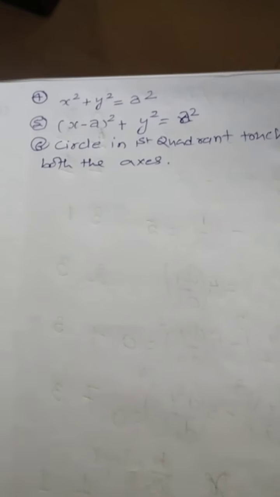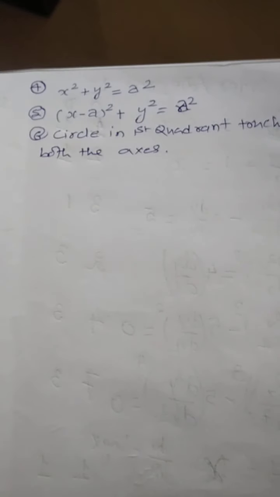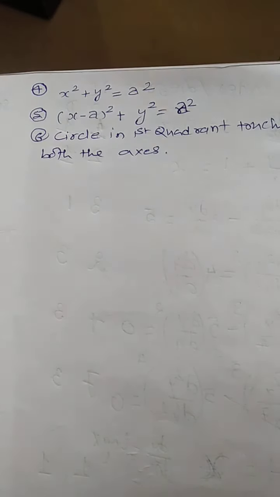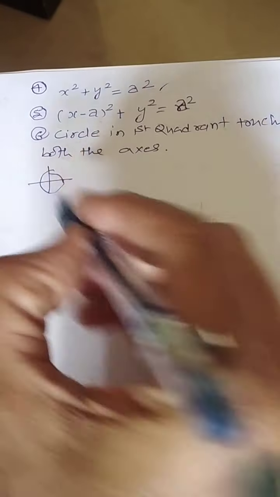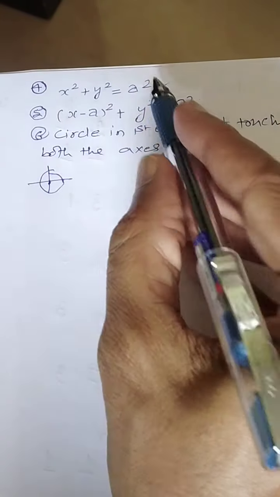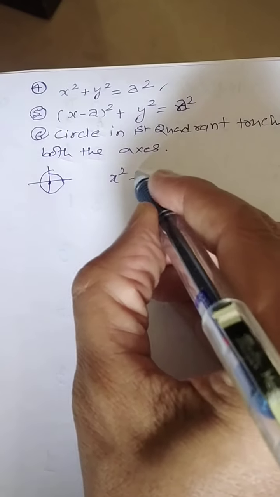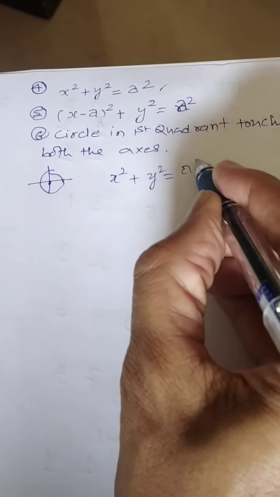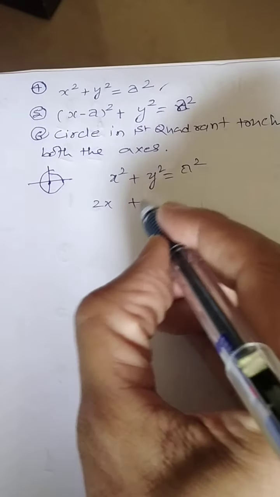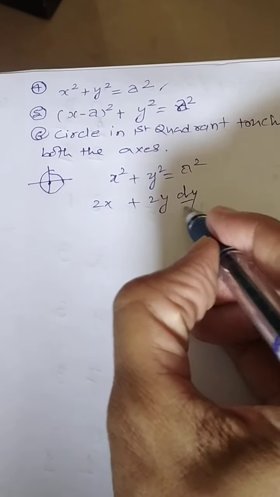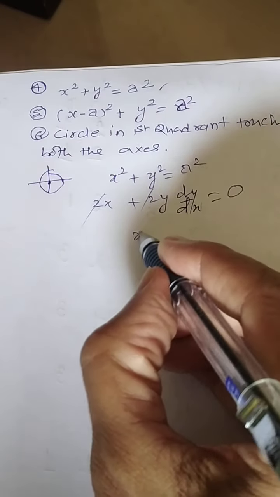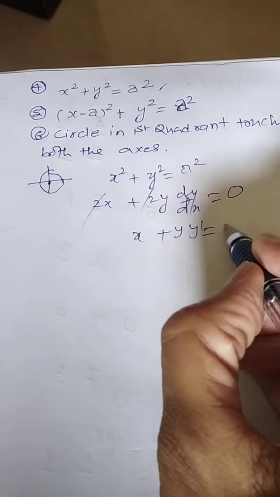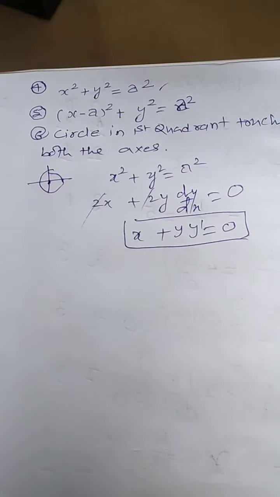Similarly, an equation can be given in any form. Let us consider these three equations. The first equation is x square plus y square is equal to a square, which is nothing but a circle whose center is at the origin and radius is equal to a. So there is one constant. Start differentiating. You will get 2x plus 2y dy by dx equal to 0. Now there is no constant, and you can cancel out the 2. So x plus y y dash equal to 0 is nothing but the differential equation.